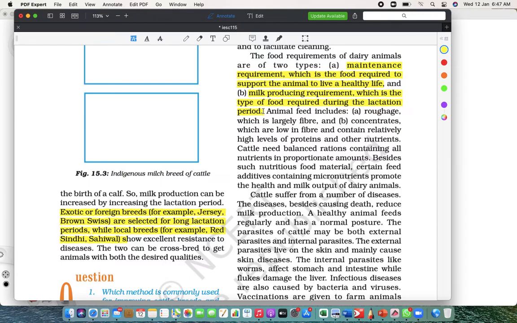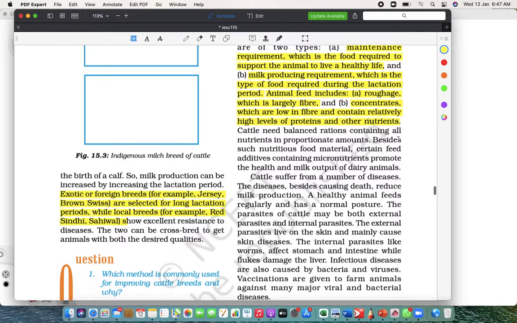Now why do they give those things? So that it will increase the milk production, the quality of the milk, and the quantity of the milk, right? So animals should be given such food like roughage, which has large fibers, and concentrate, which has low fiber but more proteins and nutrients.